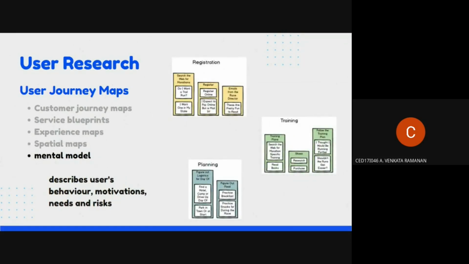One of the major impacts on the user journey is the mental model. This describes the user's behavior or motivation towards the product. It also analyzes the needs and the risks. One of the basic mental models which we all have around us is that if we want to explore something, we directly go and Google it, which is a kind of mental model we have developed.